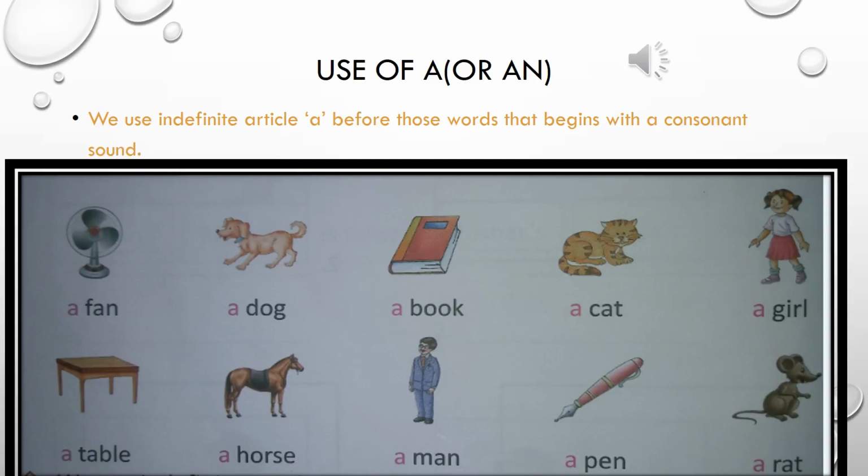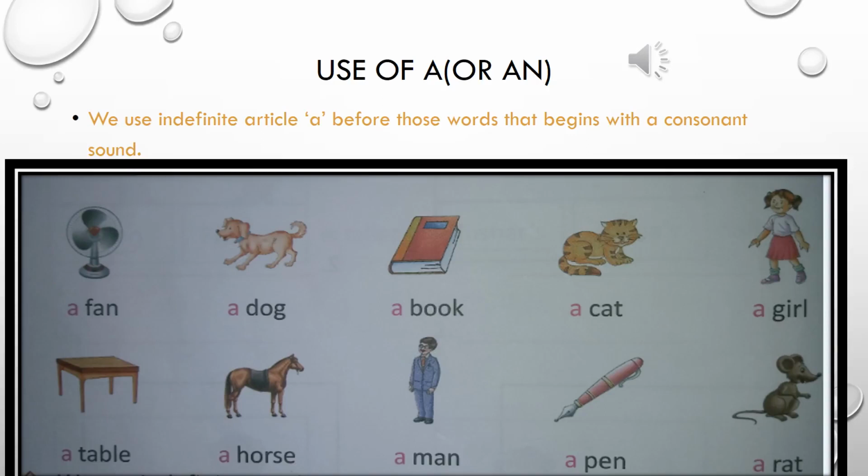The first example is fan. A fan. The word starts with F and F is a consonant. So we have used article a. Second picture is dog. Again this word starts with consonant D. So we have used article a. Third picture is book. It starts with B and B is a consonant. So we have used article a.